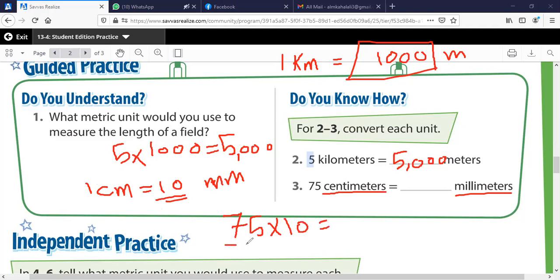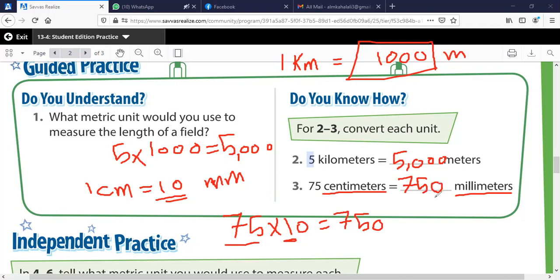How can we multiply this? We said always multiply the non-zero digits by the non-zero digits. So 75 times 1 is still 75, and we have a 0 left. Put the 0, so 750. So 75 centimeters equals 750 millimeters.